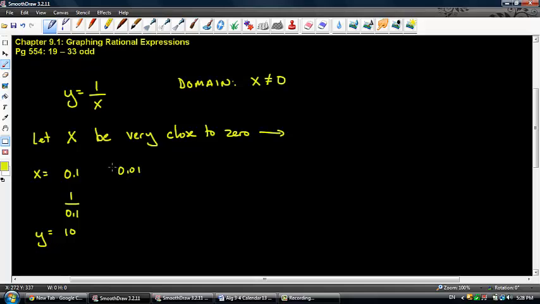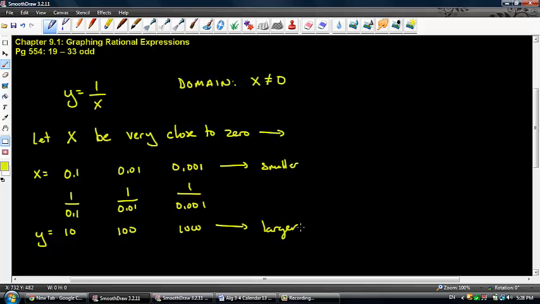That's even smaller than 0.1. That's 1 over 0.01, that's 100. And I think you guys are going to see what's going on here. If I put another 0 in there, I get 1 over 0.001. That's 1,000. The funny thing is that the smaller I get x, the larger I seem to get on my y values.